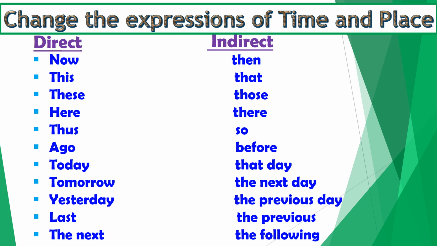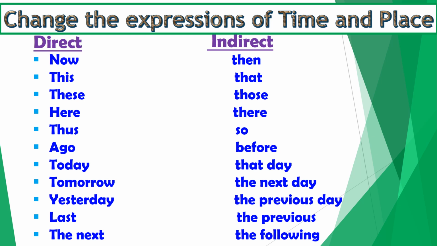Besides these changes, there are other changes which we make while converting a sentence from direct to indirect speech. These changes are made in the expressions of time and place. Here a table is given which shows the changes of time and place expression that occur in indirect speech.